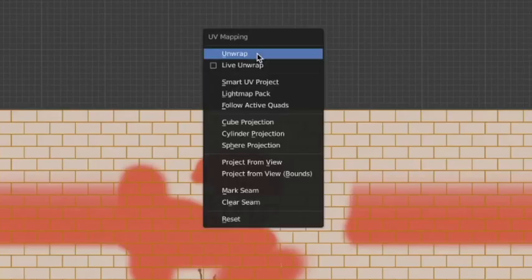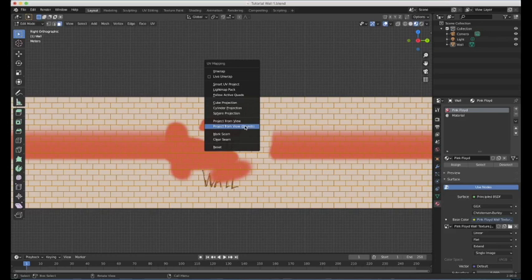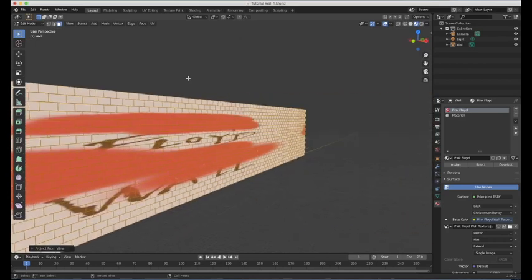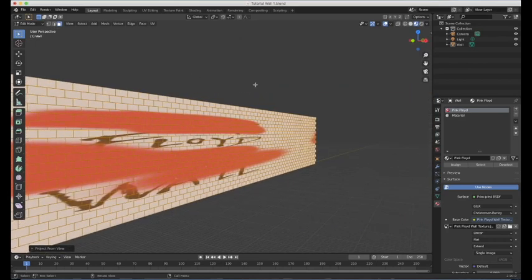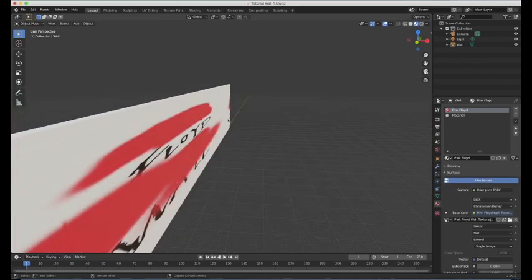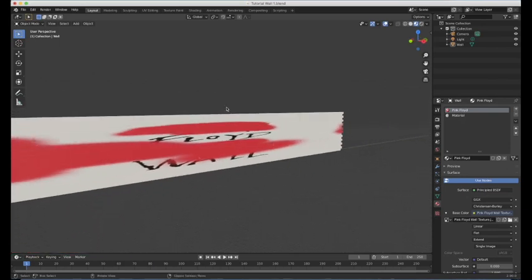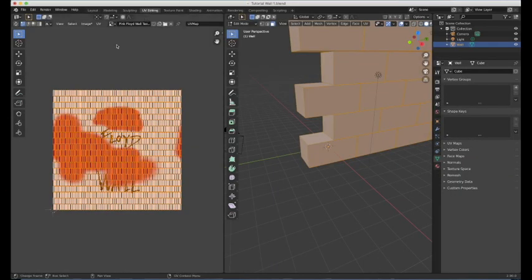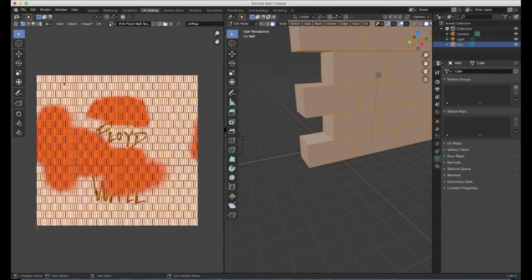And then where it said project from view, there's another one here, project from view, and in parentheses it says bounds. When you click on that one, it stretches the image. We can now see that that's actually good news, because it means it's making use of the entire surface. So now with the image, we've got to make sure the image is selected. I'll go to UV editing just to show you what's happened to the map now.